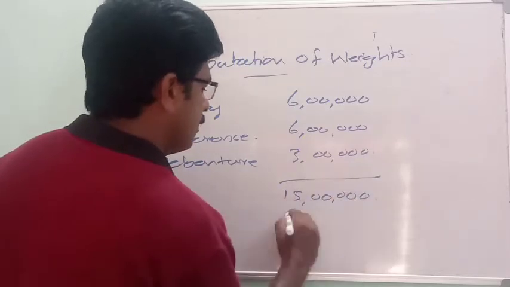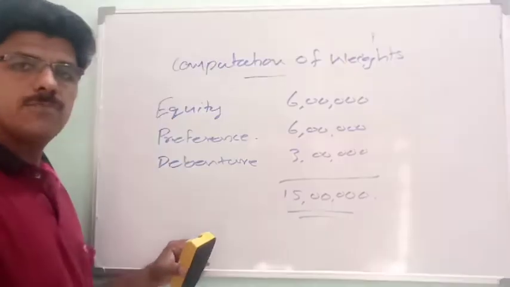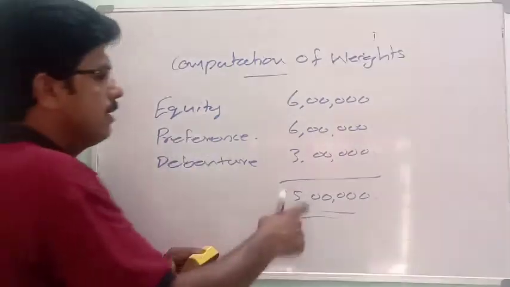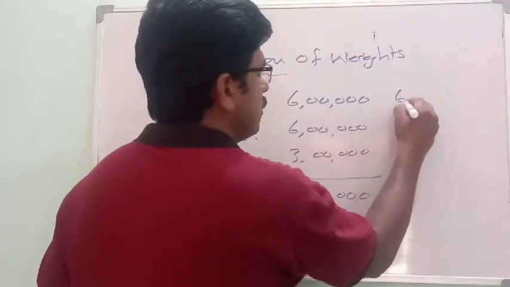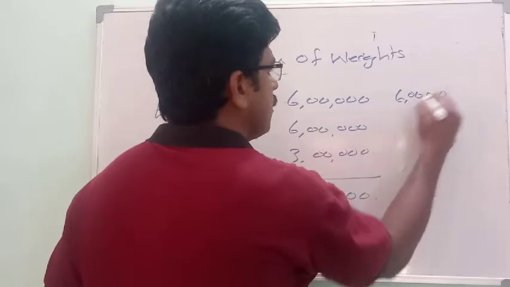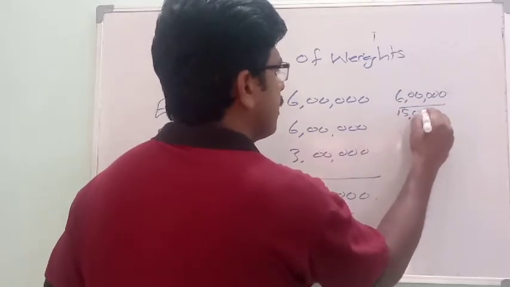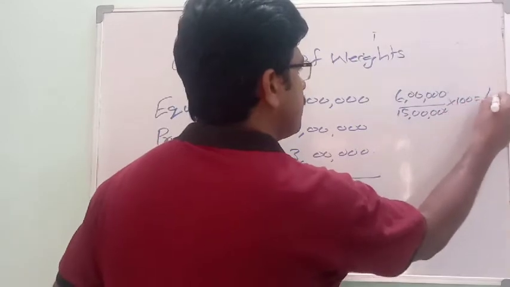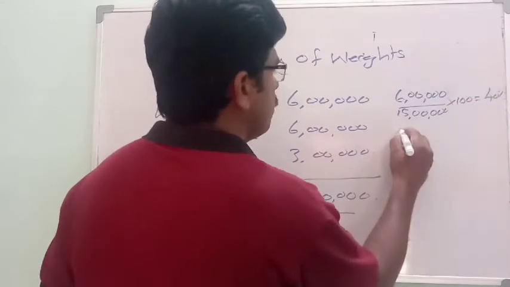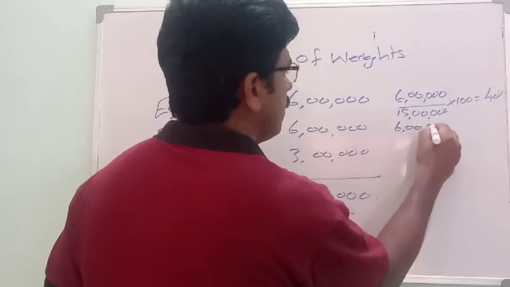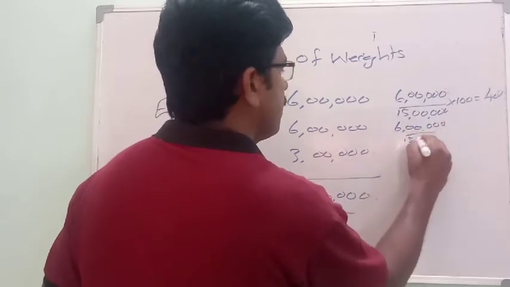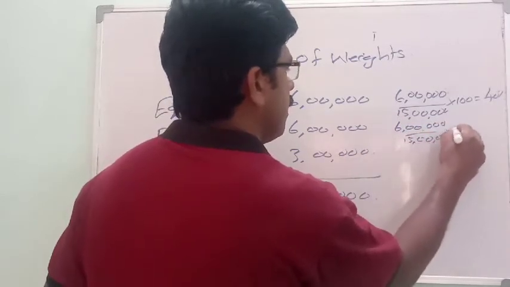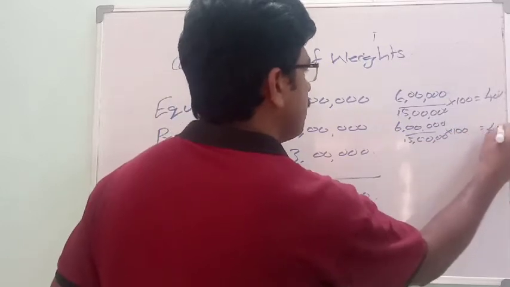Then how to calculate the weight of equity capital? Equity capital weight is equal to 6 lakh divided by 15 lakh into 100, that is equal to 40%. And here also 6 lakh divided by 15 lakh into 100, that is equal to 40%.